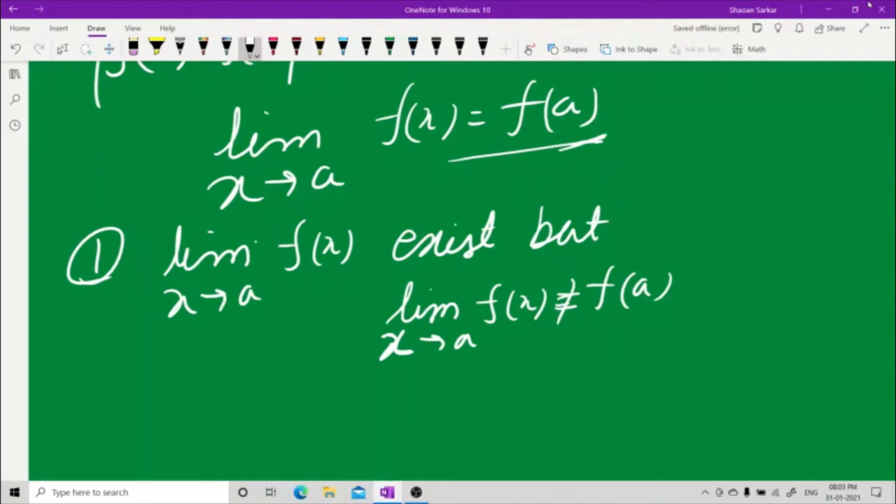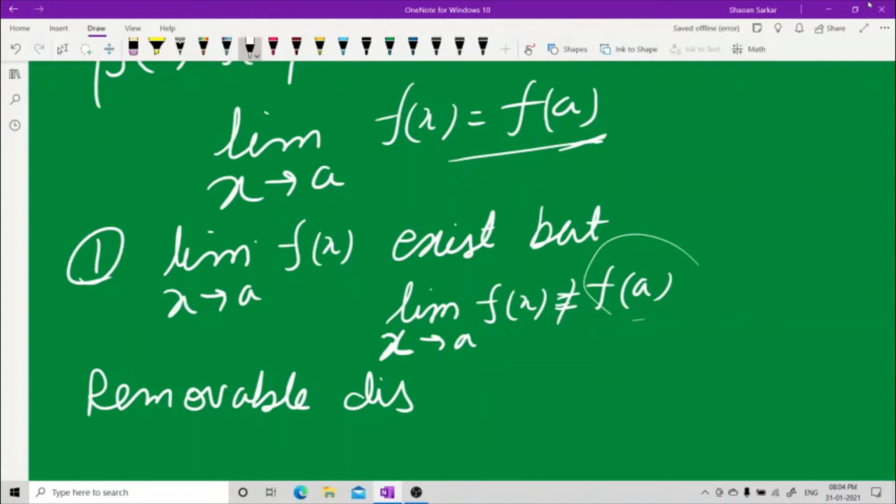Then this is called removable discontinuity. Because I can define the value of f(A) equal to the limit at x equal to A of f(x), and then I can make it continuous. It's called removable discontinuity.